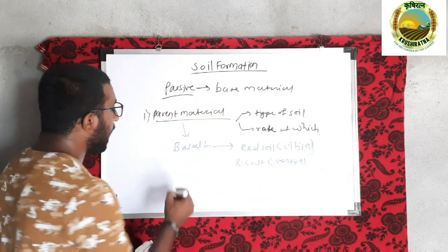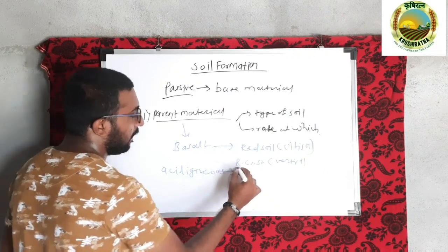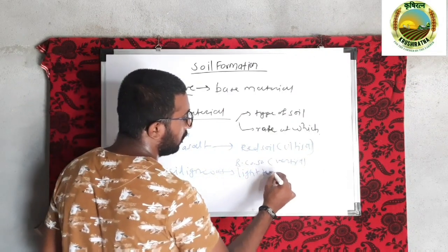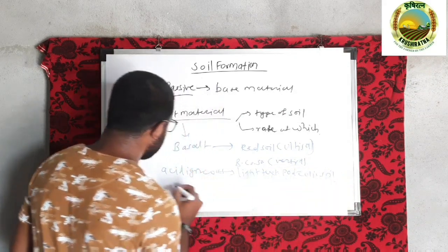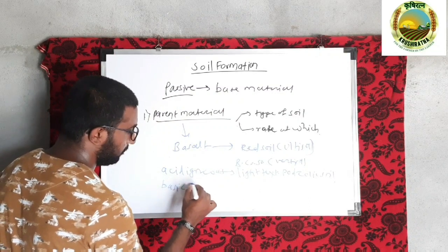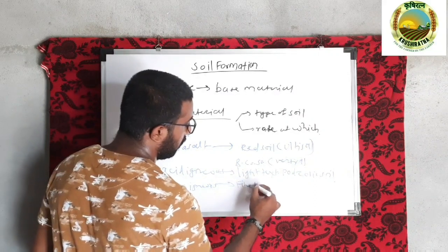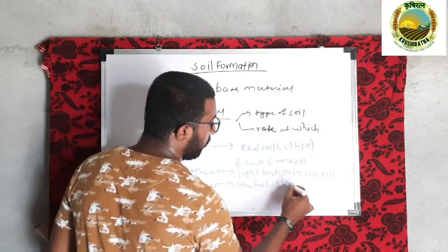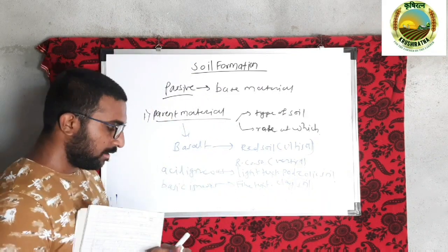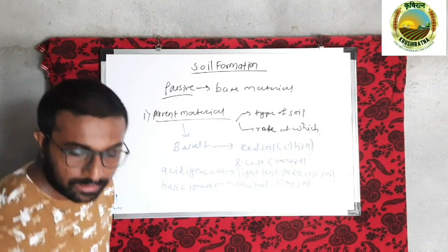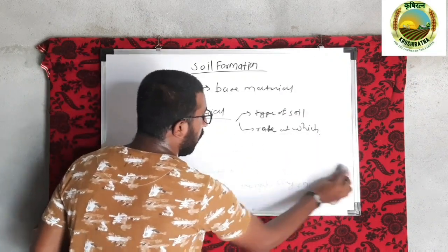If there are acid igneous rocks, then light texture podzolic soils are formed. If there are basic igneous rocks, then fine texture clay soils are formed. So this is how the parent material influences the soil formation process, and it decides the type of soil formed and the rate at which the soil is formed.